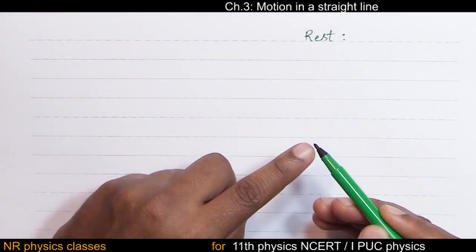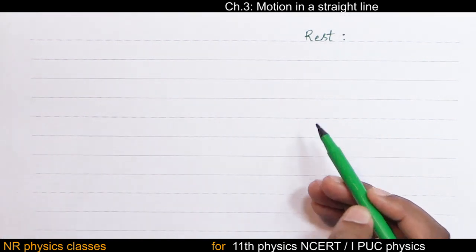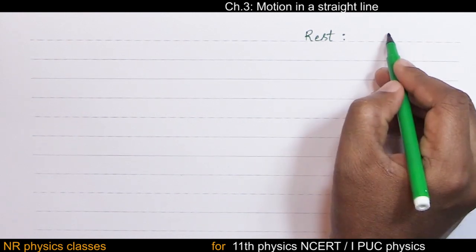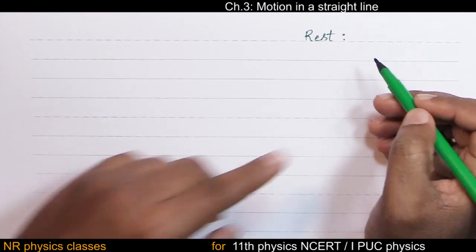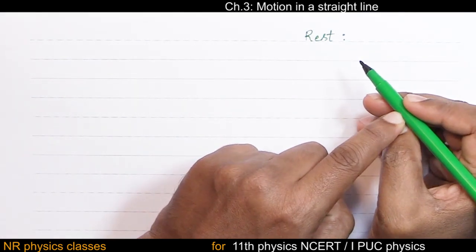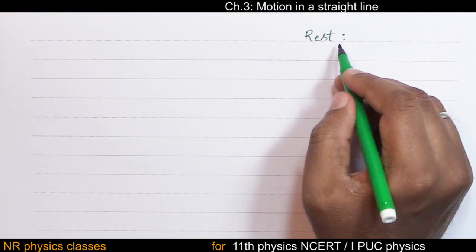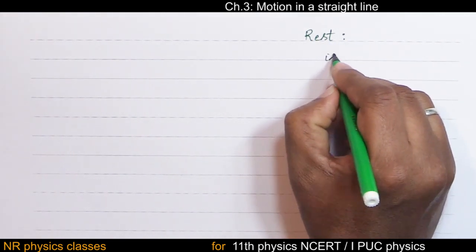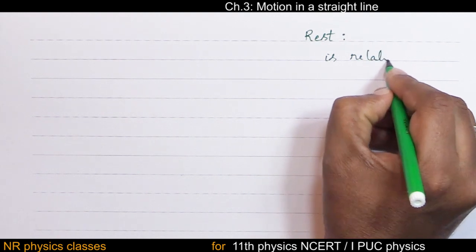But the nib is not at rest with respect to the paper. As we write on the paper, the position of the nib changes with respect to the paper, but the position of the nib is not changing with respect to the body of the pen. That is the meaning. Rest is relative.